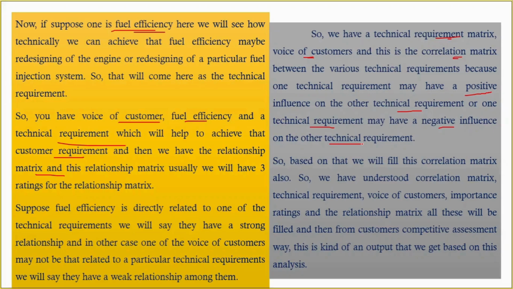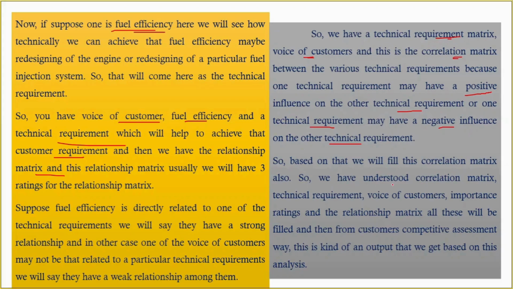When you take a higher capacity engine, your engine size and capacity are increasing, but mileage is decreasing. That is a negative influence. Based upon that, we fill this correlation matrix as well.